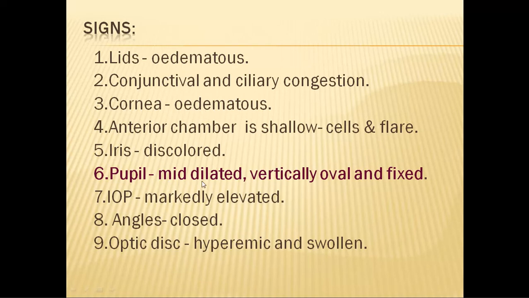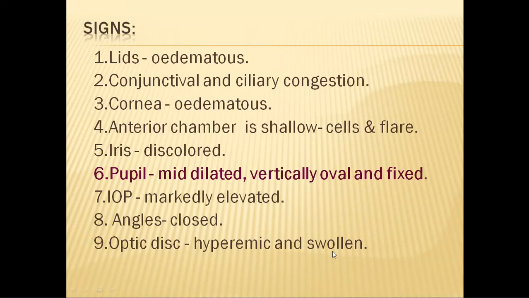Another most important feature is the mid-dilated, vertically oval, fixed pupil. When you measure the intraocular pressure, it will be very, very high, up to 60, 70 or 80 millimeters of mercury. The angles are totally closed, and if you are able to view it, the optic disc will appear hyperemic and swollen. That is again because of the venous congestion.